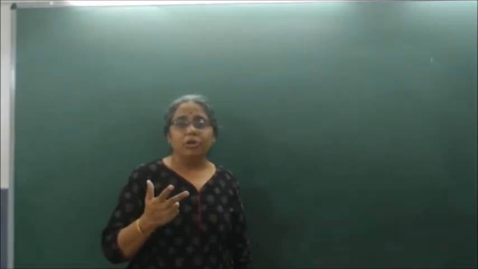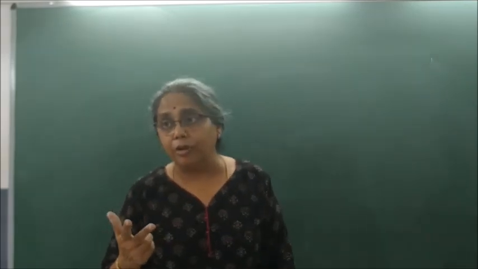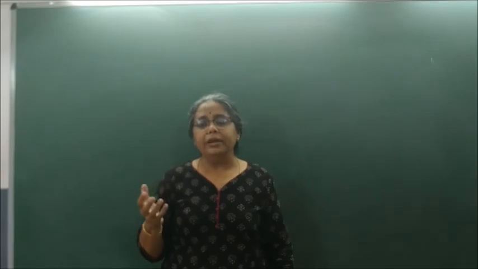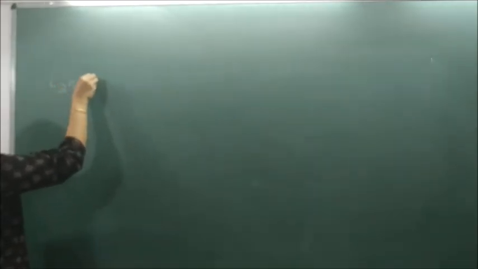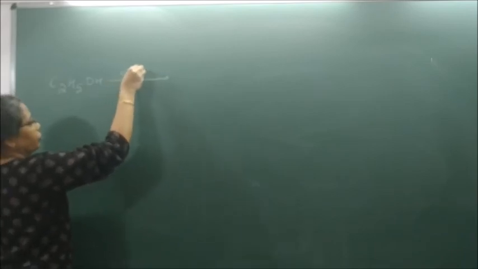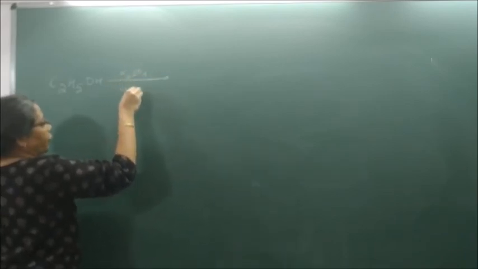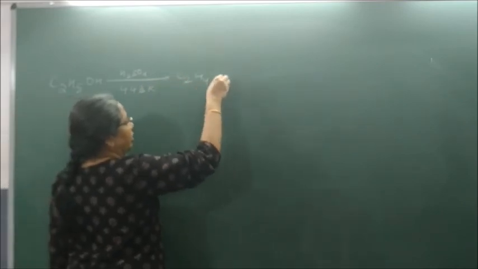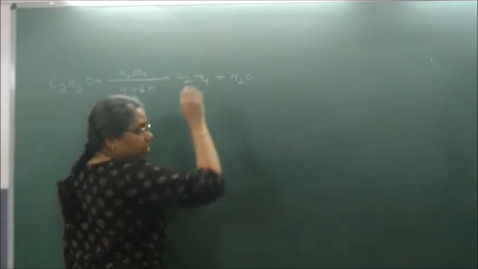The third mechanism was formation of alcohol from alkene. This is the reverse: dehydration of alcohols to form alkene. So first write the overall reaction. What is my overall reaction? C2H5OH in presence of concentrated H2SO4 at 443 Kelvin gives C2H4 plus H2O. This is my reaction, isn't it?